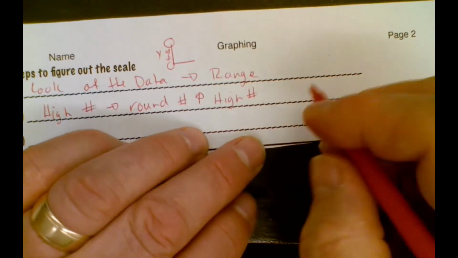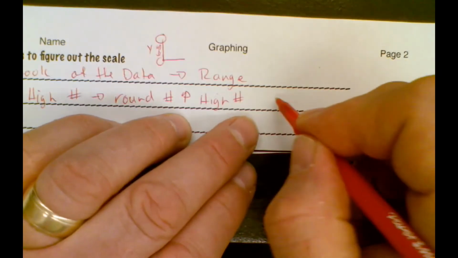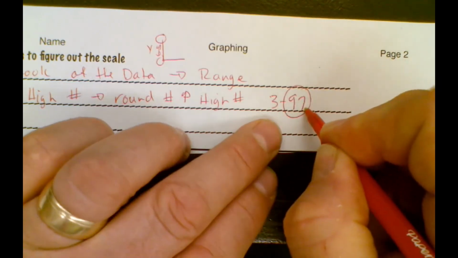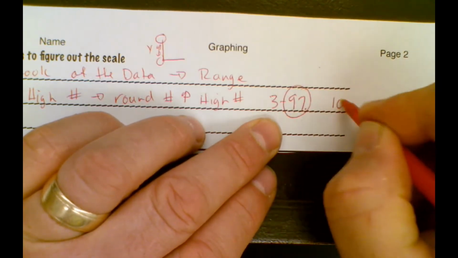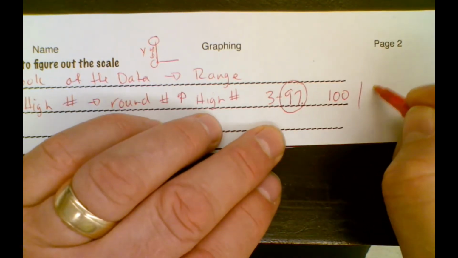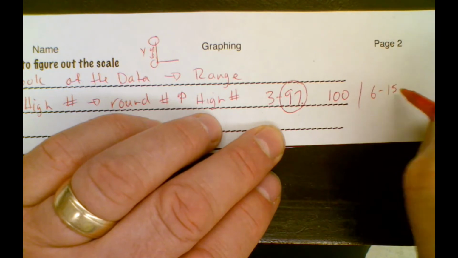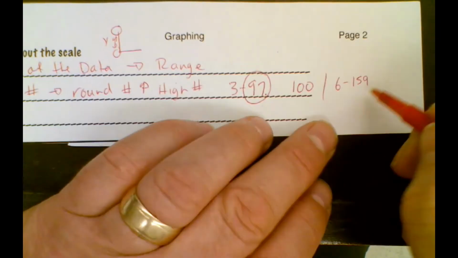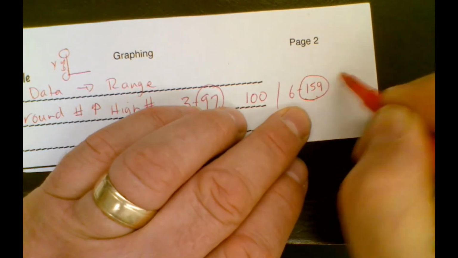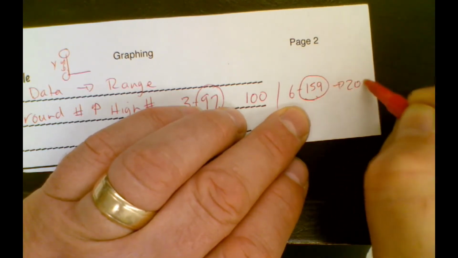So, for example, if the range is 3 to 97, I look at the high number, and I'm going to round up to maybe 100. If the range was from 6 to 159, maybe what I'll do is look at the high number, and I will go up to 200.